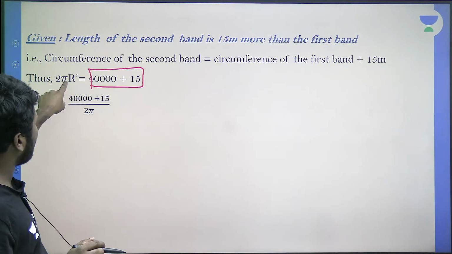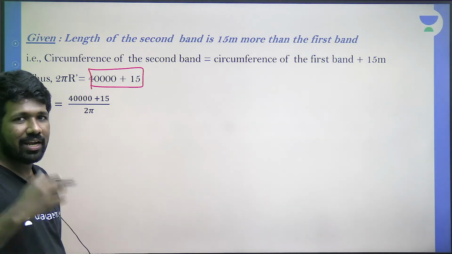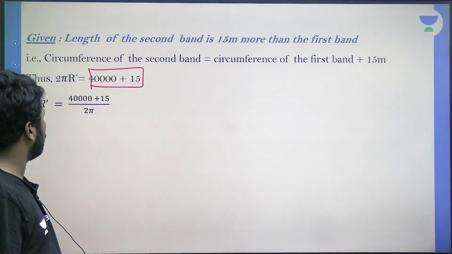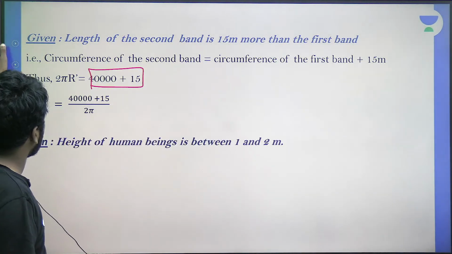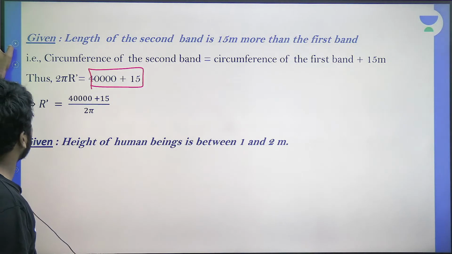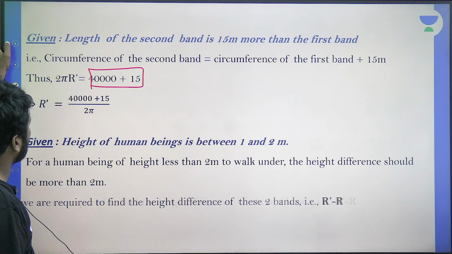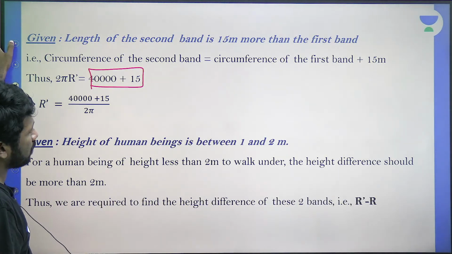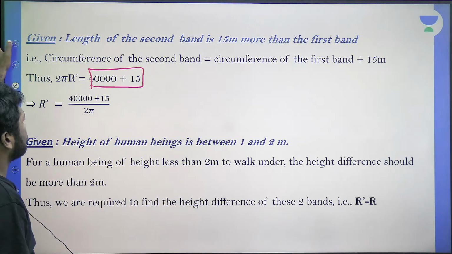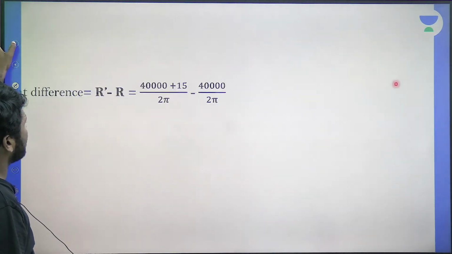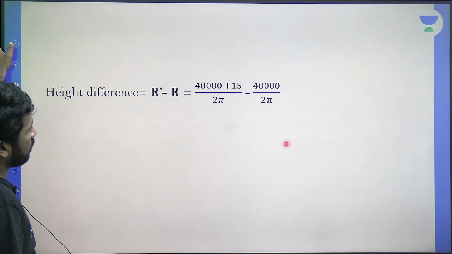So we can say 2 pi r dash, where r dash is the second radius. We need to find the difference between r and r dash. So 2 pi into r dash is 40,000 plus 15. When simplified, r dash will be (40,000 plus 15) by 2 pi. Now we need to check whether this difference is above 2 meters or below 2 meters. Please go through this slide. Whether r dash minus r is more than 2 meters or less than 2 meters. So simplify it and see.